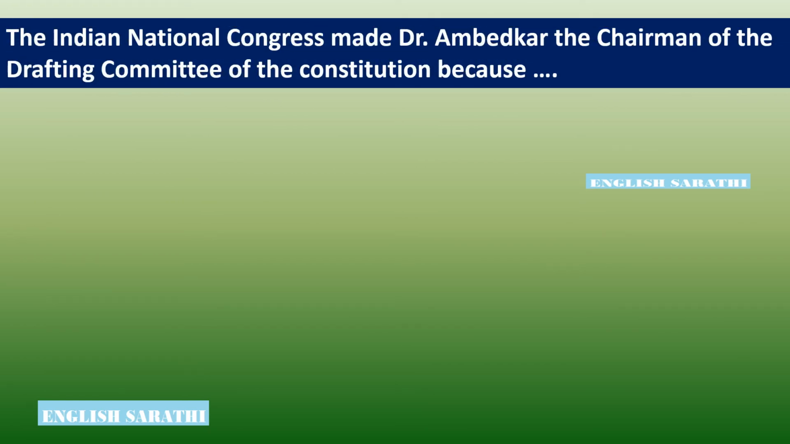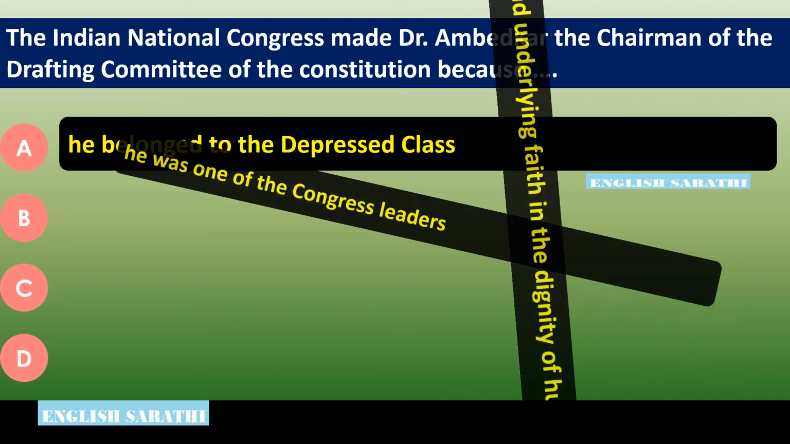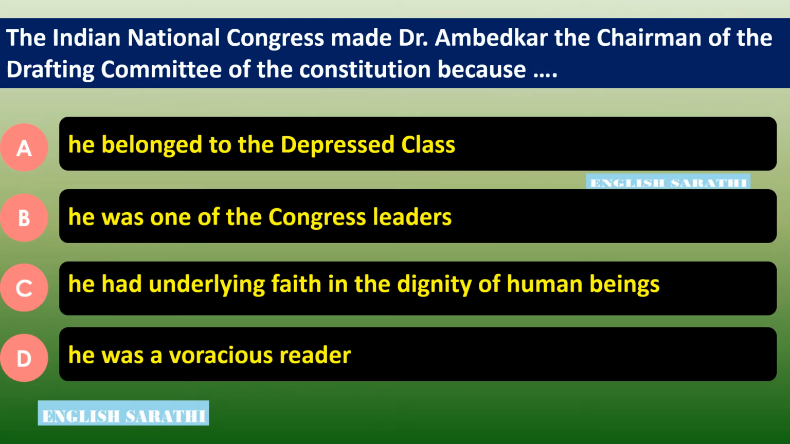The Indian National Congress made Dr. Ambedkar the chairman of the drafting committee of the Constitution because dash. Options are: Option A, he belonged to the depressed class. Option B, he was one of the Congress leaders. Option C, he had underlying faith in the dignity of human beings. Option D, he was a voracious reader. The correct option is Option C, he had underlying faith in the dignity of human beings. The Indian National Congress made Dr. Ambedkar the chairman of the drafting committee of the Constitution because he had underlying faith in the dignity of human beings.